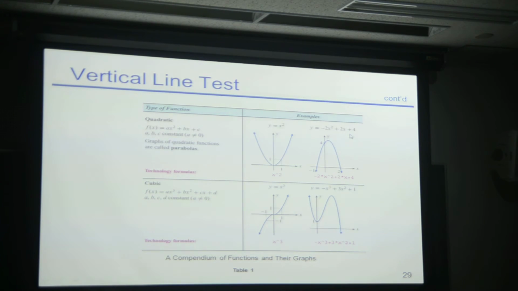So what is the independent variable here? That means the input variable. X. And what is the dependent variable? That means the output variable. Y. Okay? The independent variable is X, and the dependent variable is Y. Okay? Any questions?